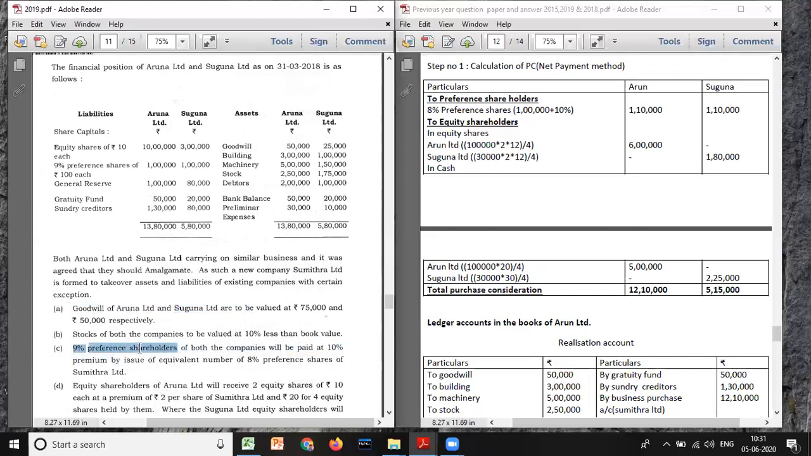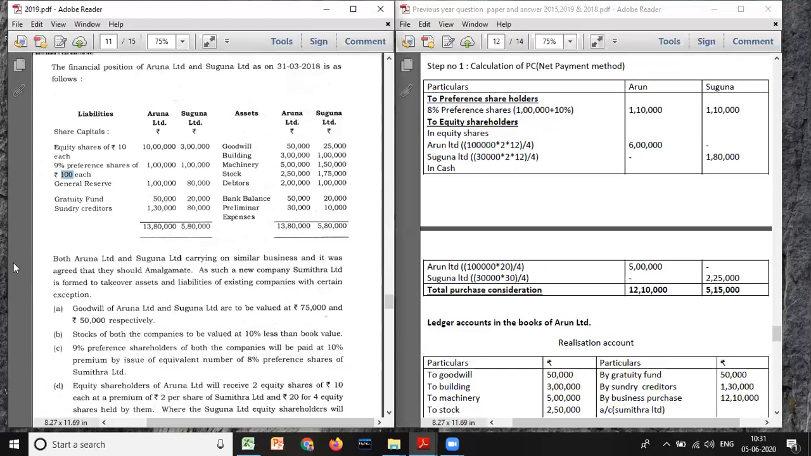And 9% preference shareholders, this is very, very important. 9% preference shareholders of both the companies will be paid, look at here, we have 1 lakh, 1 lakh, both will be paid at 10% premium by issue of equivalent number of 8% preference shares of Sumitra Limited. So whatever we have, 100 rupees, they will be paying 10% extra. So 100 into 10% is how much? 10 rupees. 100 plus 10 is 110. So for every one share, they will be paying 110 rupees. Or you can also do 1 lakh plus 10%, 1 lakh 10,000.